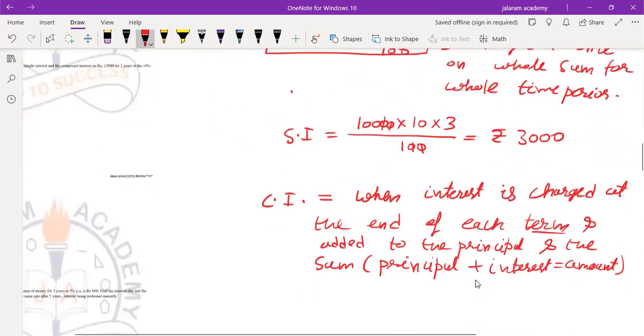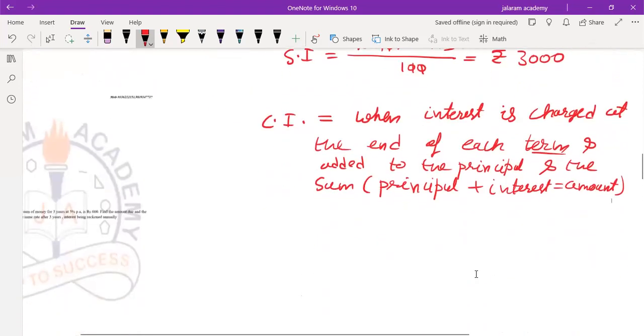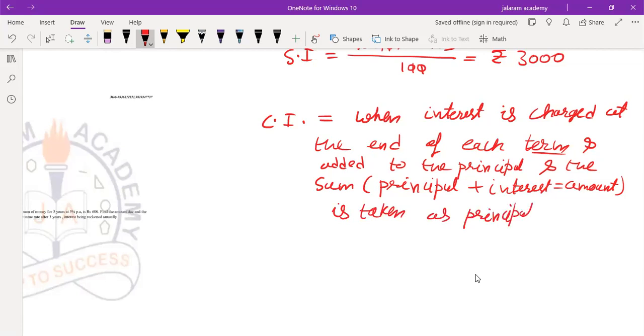Next point, amount will be the last point which is related to the interest. When interest is charged at the end of each term and added to the principal, and the sum, that is principal plus interest, which is called amount for the first term, is taken as principal for the next term, and then the process is repeated again.